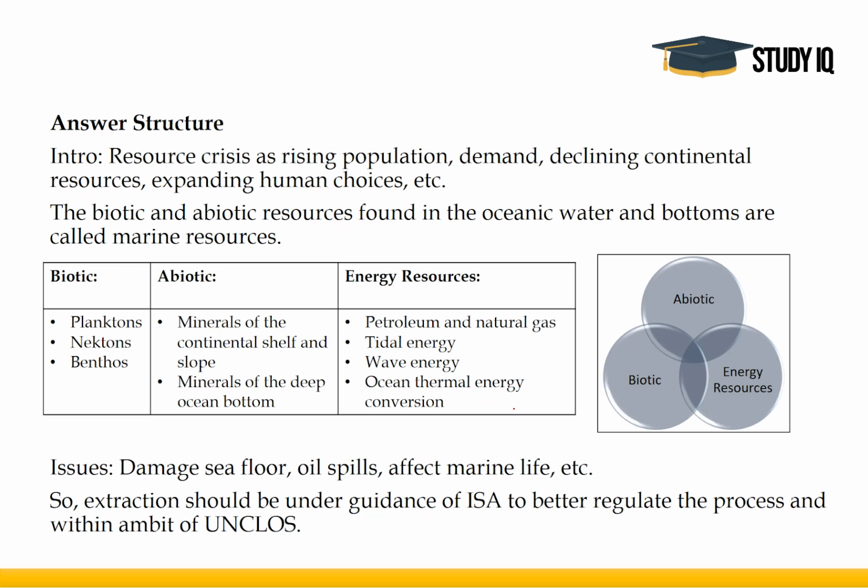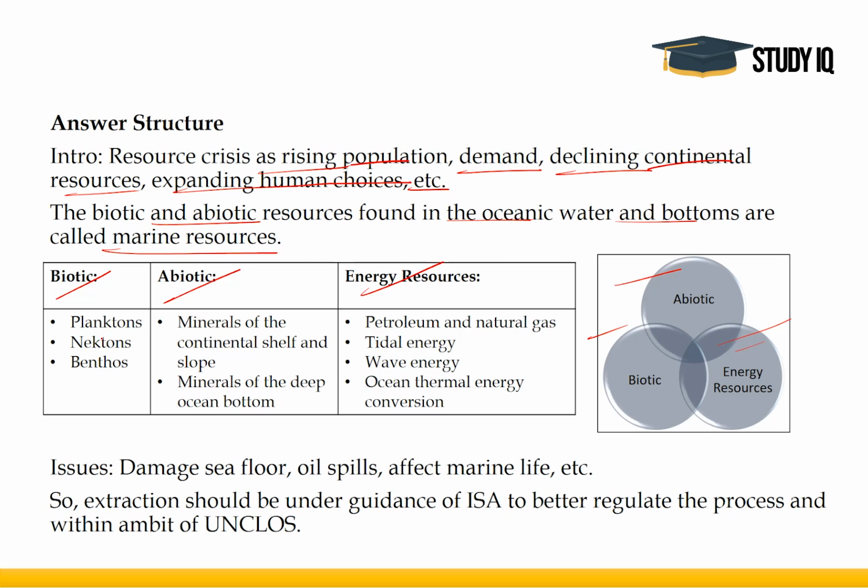Now, the answer structure. In the introduction, as I told you earlier, we will be mentioning the resource crisis and why it is occurring. Resource crisis: rising population, demand, declining continental resources, expanding human choices, etc. Then, what are the resources in the ocean? The biotic and abiotic resources found in the oceanic water and bottoms are called marine resources. Biotic resources, abiotic resources, energy resources. These are three things. I have also drawn a pie chart over here just to give you a better presentation.